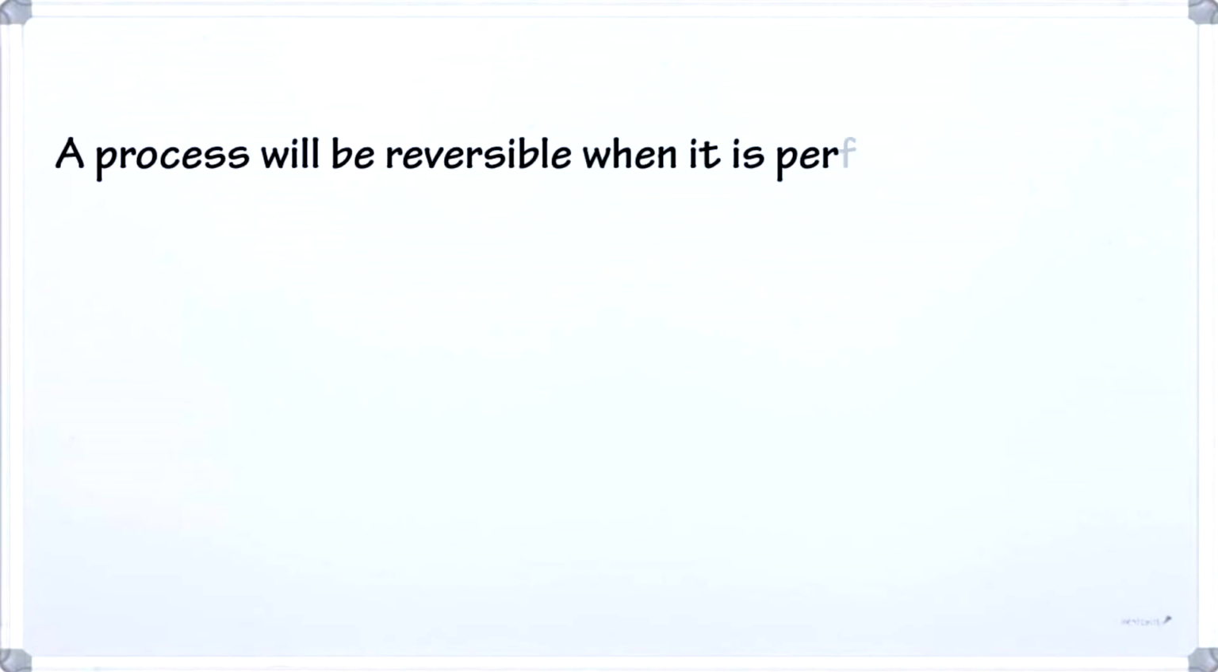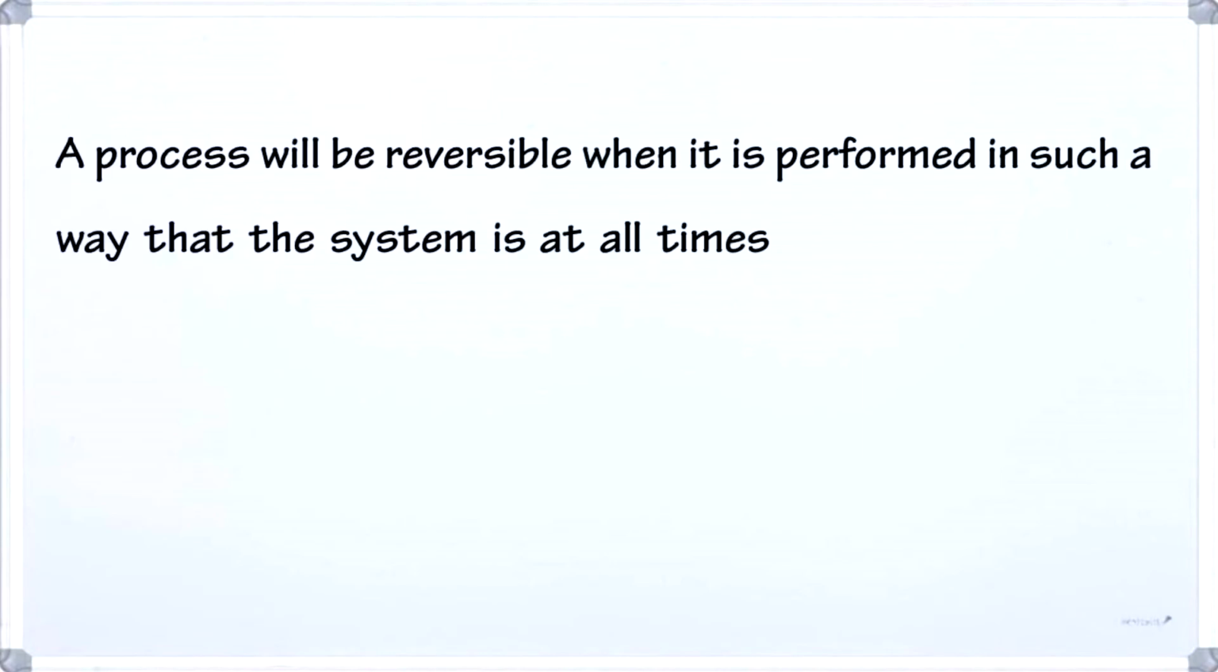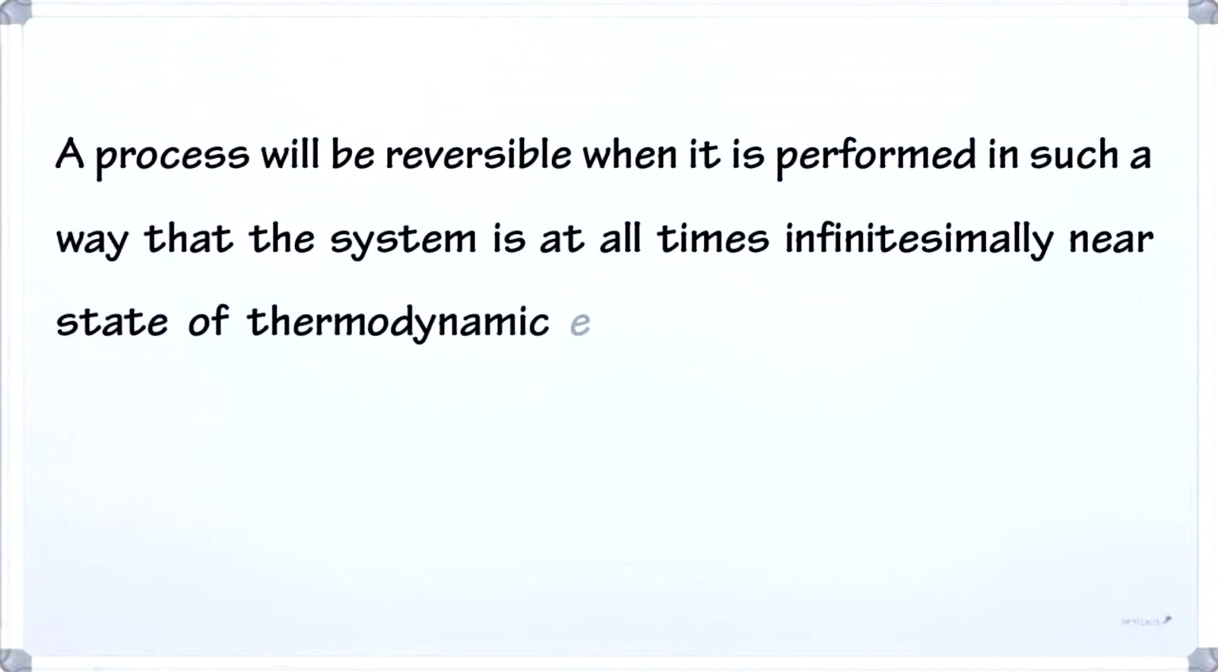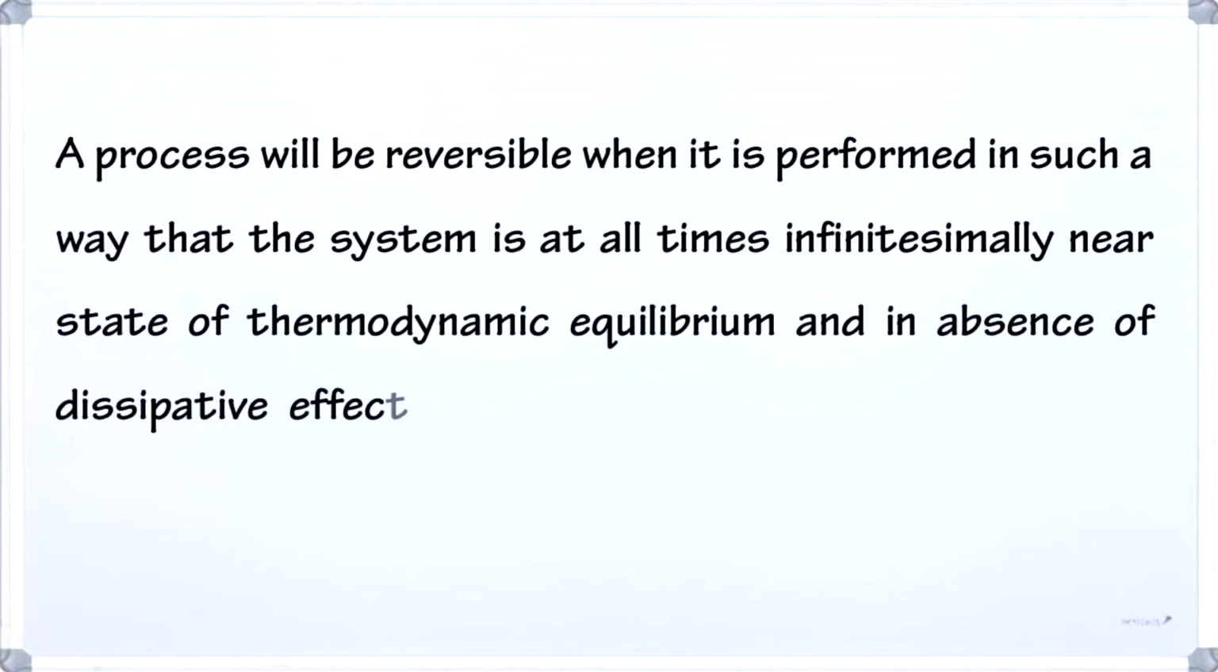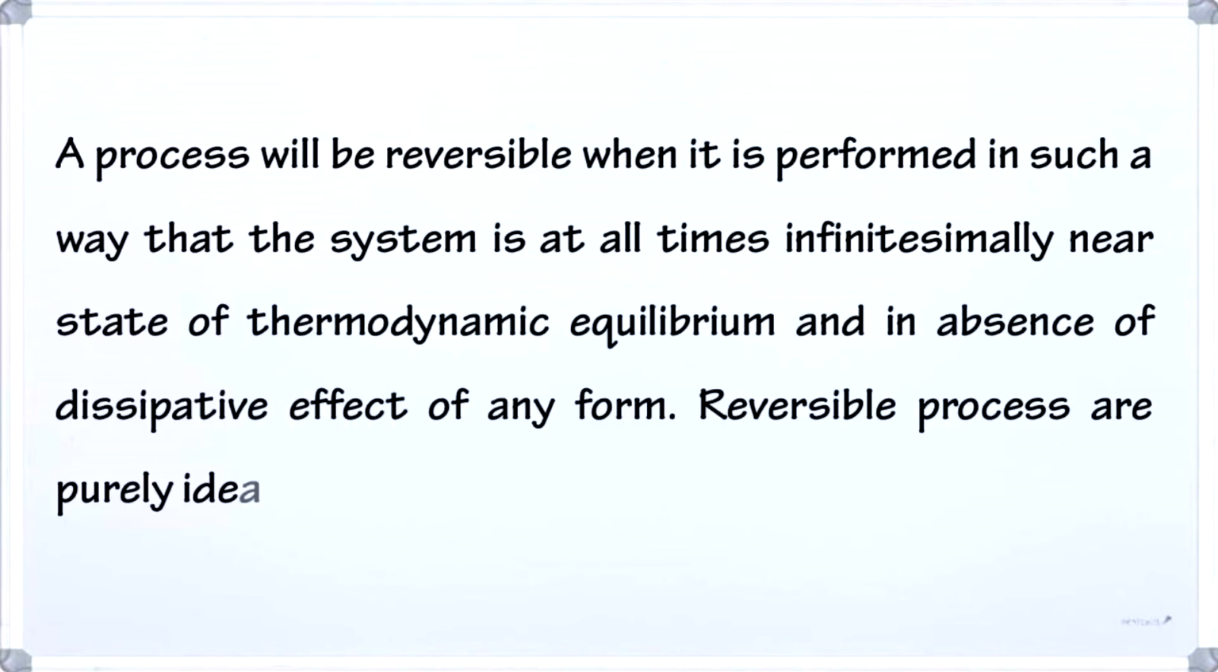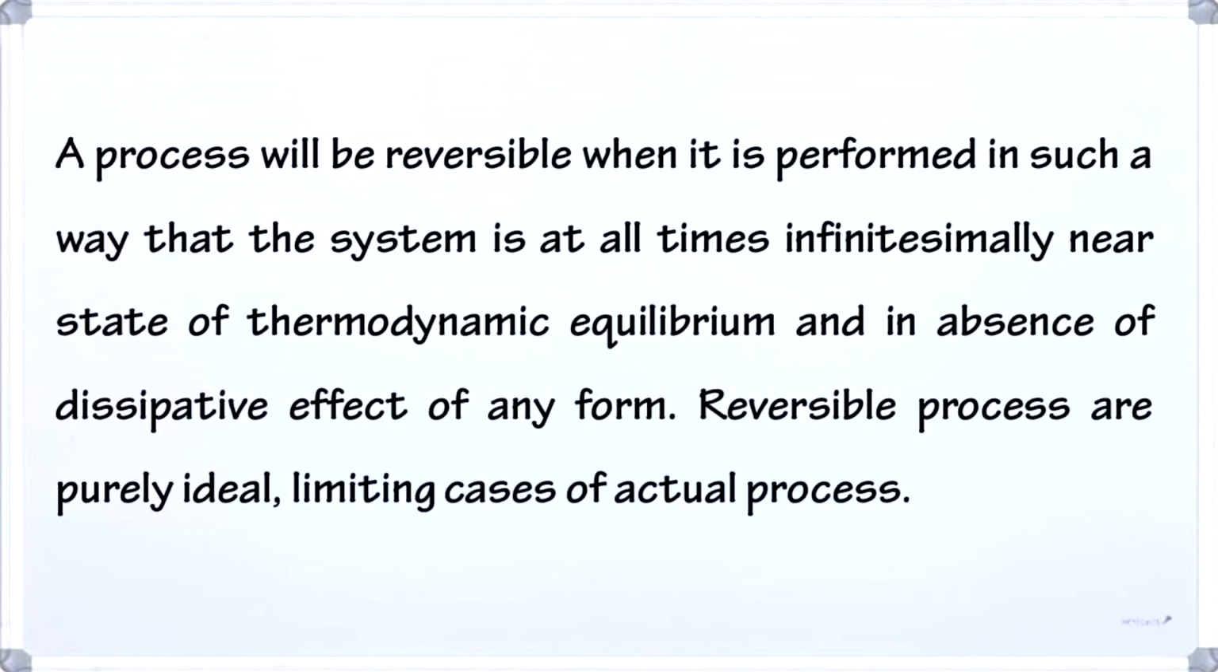You can write down one note: a process will be reversible when it is performed in such a way that the system is at all times infinitesimally near a state of thermodynamic equilibrium and in absence of dissipative effect of any form. Reversible processes are therefore purely ideal, limiting cases of actual processes.